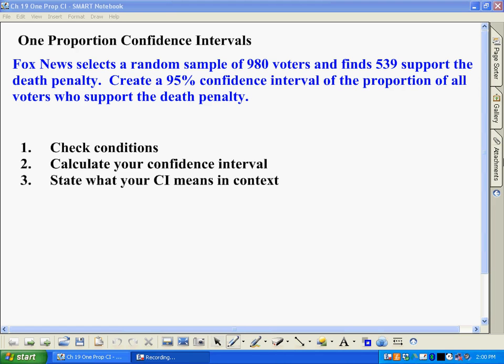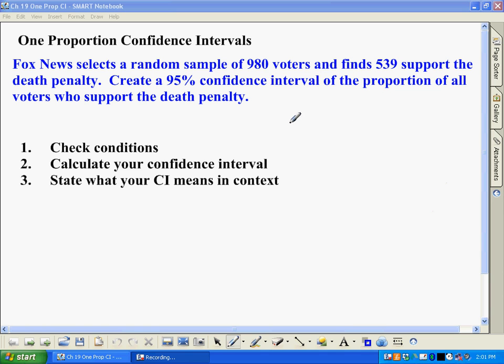So in this case, say Fox News had a random sample of 980 voters, and what they find is 539 of those people support the death penalty. So what we're going to do is create what we call a 95% confidence interval to give us an idea of what everyone is thinking.